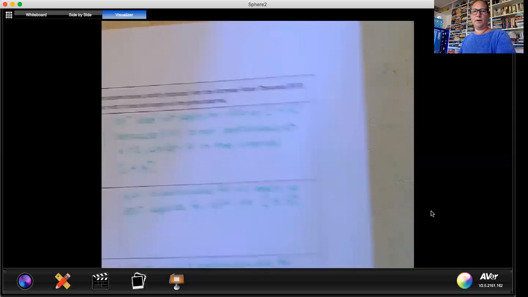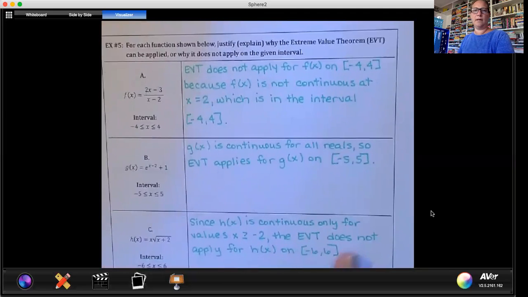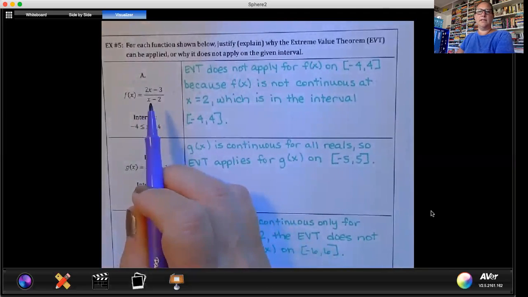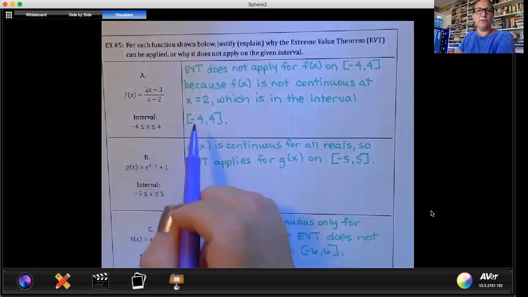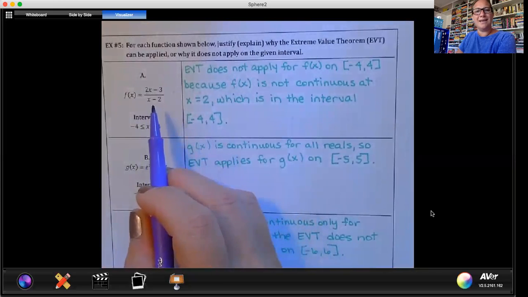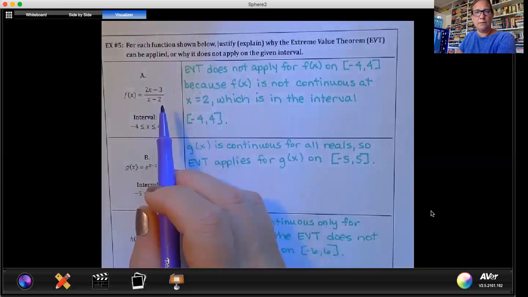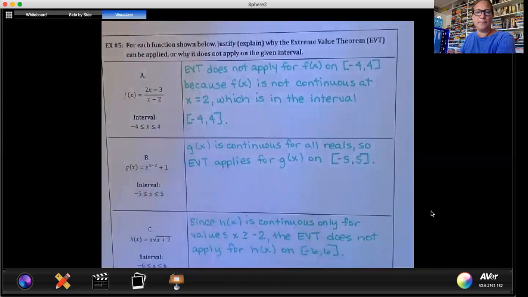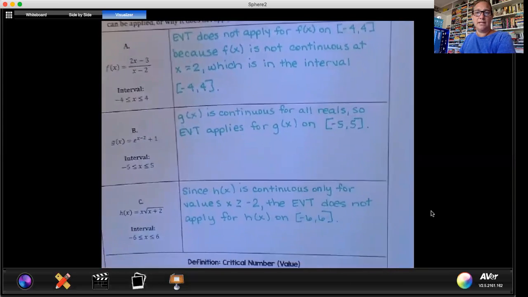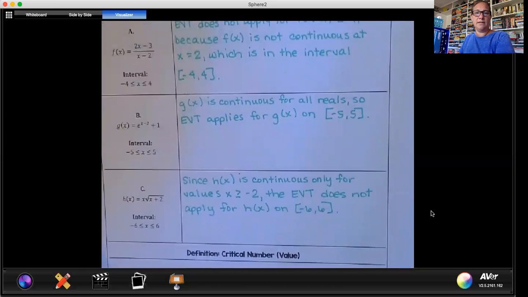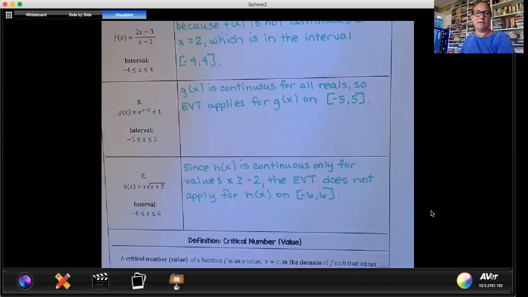We should know in part A that the EVT does not apply because f of x is not continuous at 2, and 2 is in your interval from -4 to 4. So x cannot equal 2 here because it would be a vertical asymptote. Part B is actually continuous on all reals, so the EVT does apply on [-5, 5].